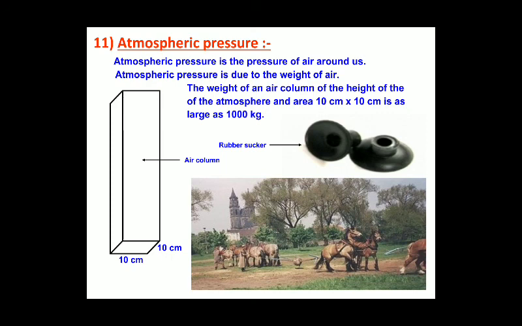So this is what we call atmospheric pressure. The atmospheric pressure is the pressure of air around us. Atmospheric pressure is due to the weight of air. That is, the high pressure air has more weight or more mass than the lower pressure air, and they just move towards the low pressure area.